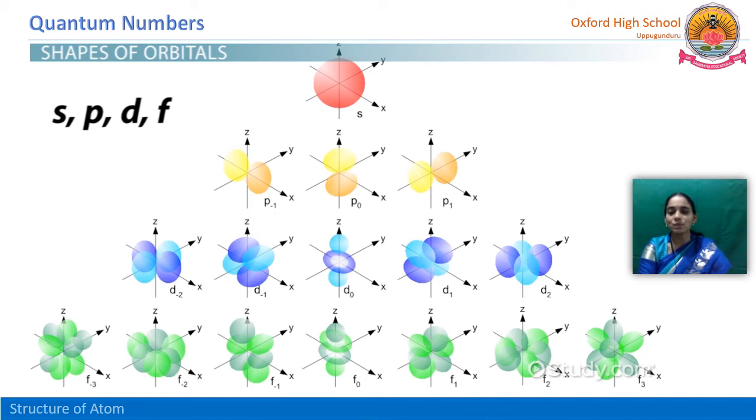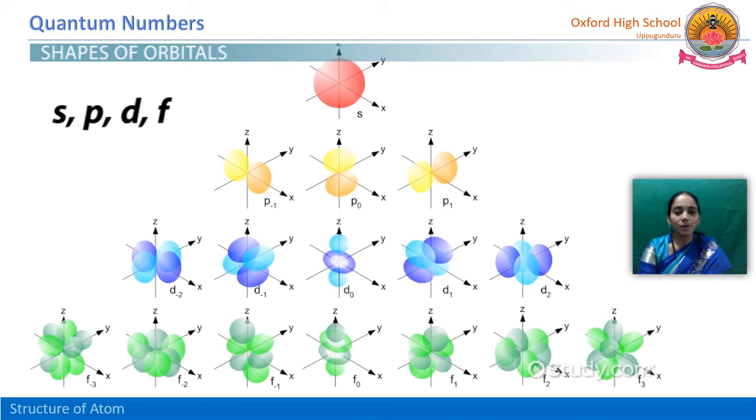And then the positive values, you observe that one, d1 and d2. So clearly from these pictures we can observe the orientations along the axes. That means it is giving a clear picture of how the orbitals are orienting, and all of these we can observe in a three-dimensional way.